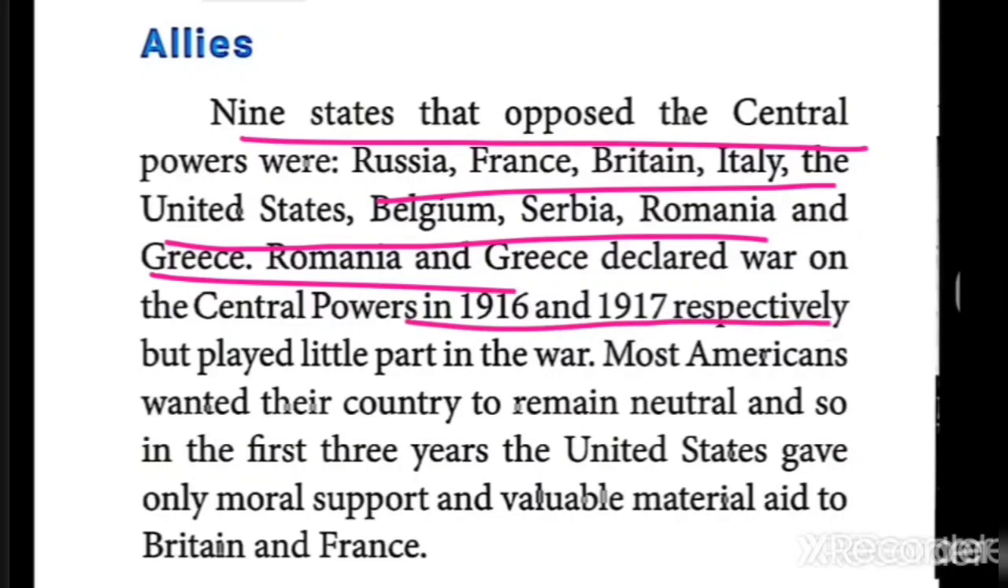In 1916 and 17, Romania and Greece declared war on the Central Powers. But they played very little part in the war. Only a very small part, that is what they are telling.